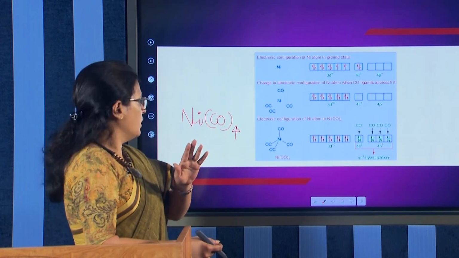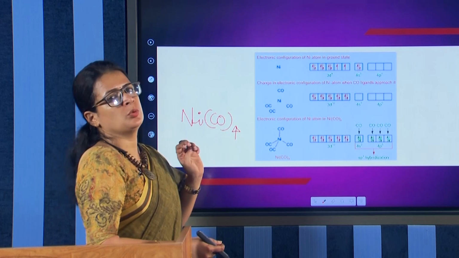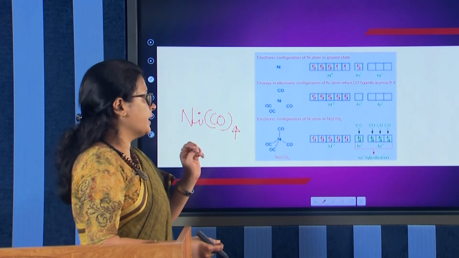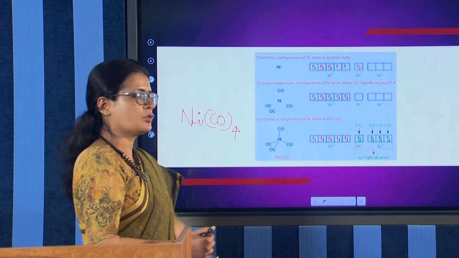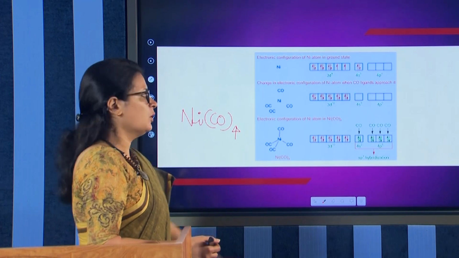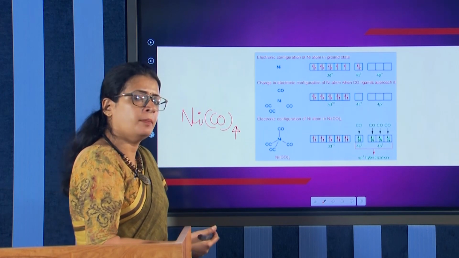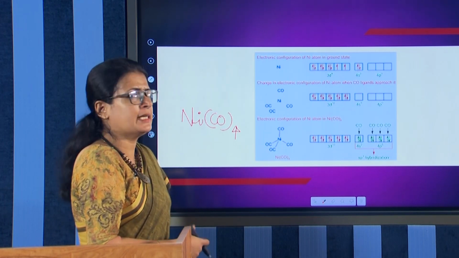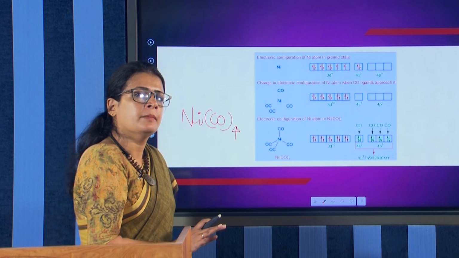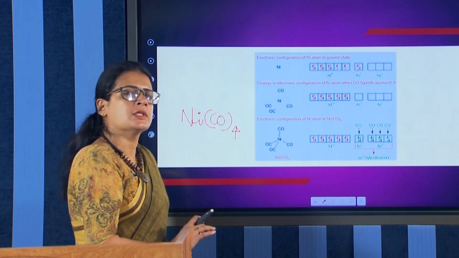They will be oriented towards the 4 corners of a tetrahedron, and this is the tetrahedral structure with sp3 hybridization. Now coming to explain the magnetic property of the complex. What is the magnetic property? It is diamagnetic, because no unpaired electrons are there.